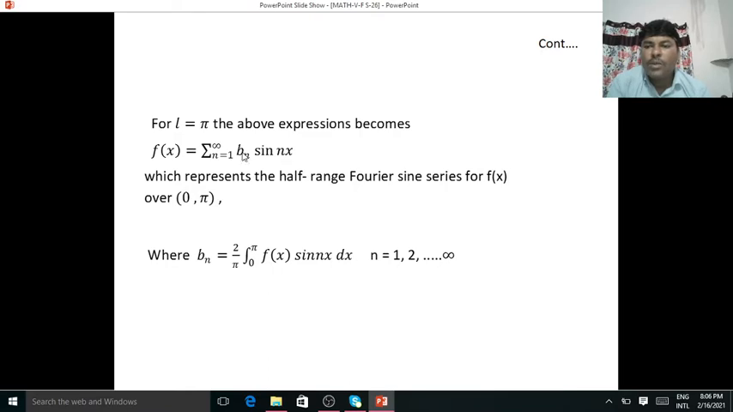For L is equal to pi, the above expressions become f of x is equal to summation n is equal to 1 to infinity bn sine nx, which represents the half range Fourier sine series for f of x over 0 to pi. Here bn is equal to 2 by pi integration of 0 to pi f of x sine nx dx, where n is equal to 1 to infinity.